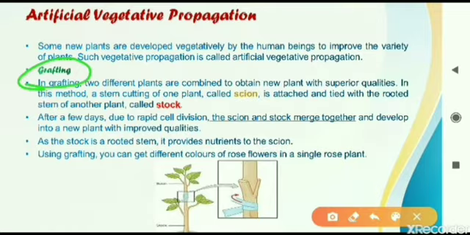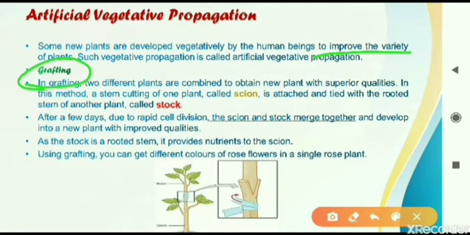The purpose of artificial vegetative propagation is that we want to improve the variety of plants. Natural plants can be improved by this method. That is the purpose of artificial vegetative propagation. How is it improved? Let us see.